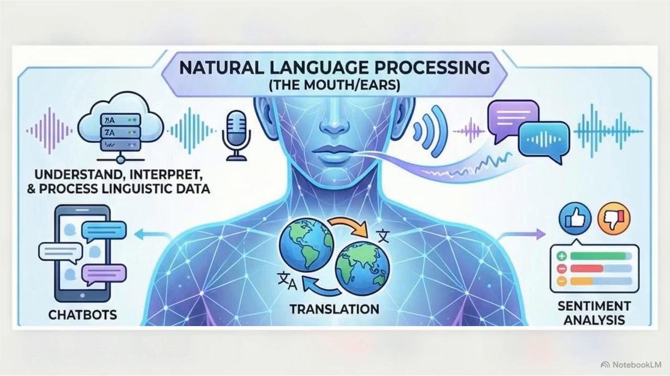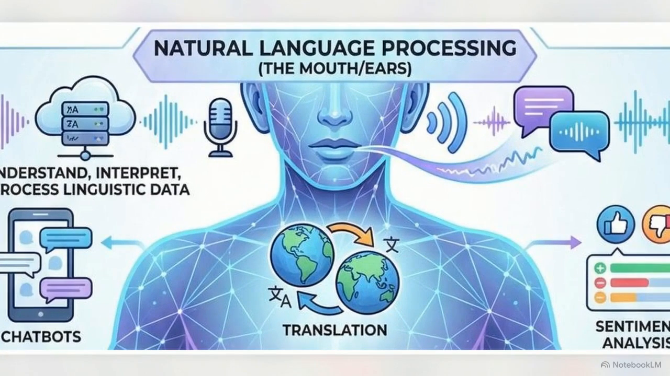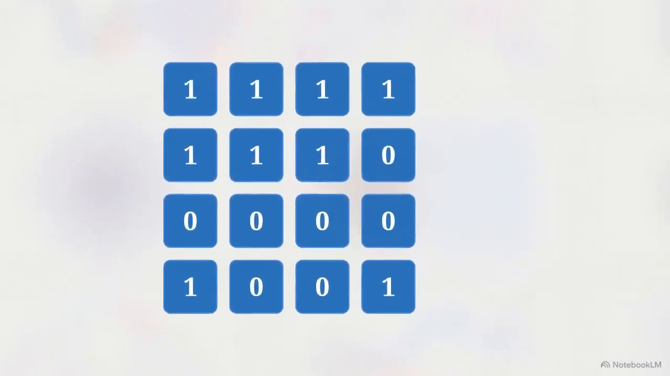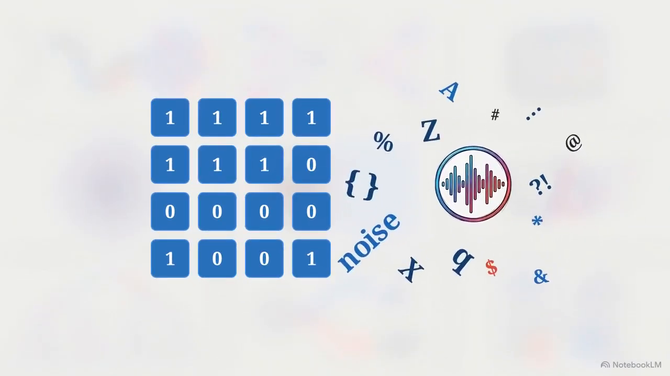This diagram illustrates natural language processing, or NLP. It is the specific domain of artificial intelligence engineered to bridge the gap between machine logic and human communication. Standard algorithms operate on a strict set of rules. They require highly organized, numerical datasets to function properly.